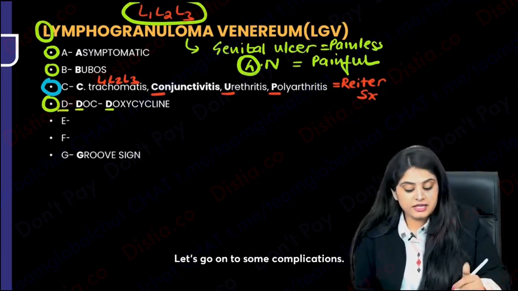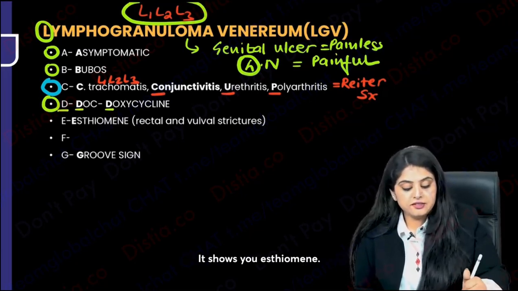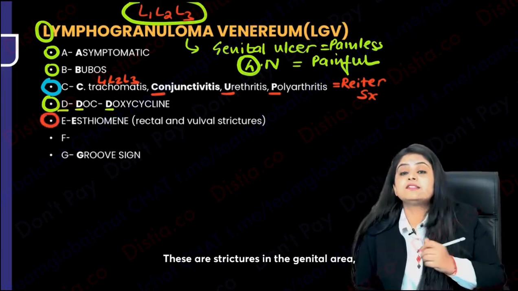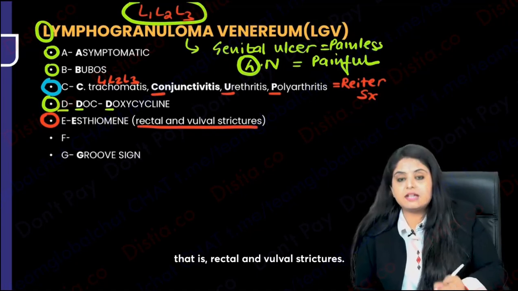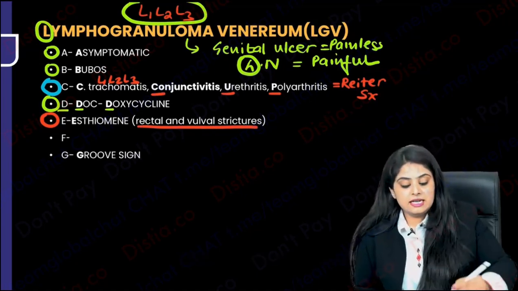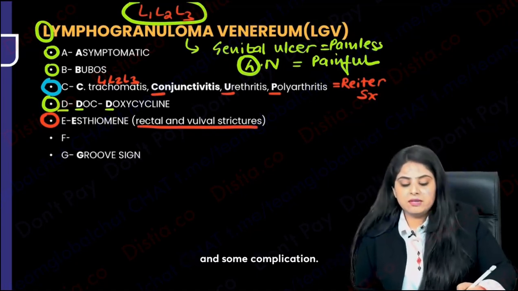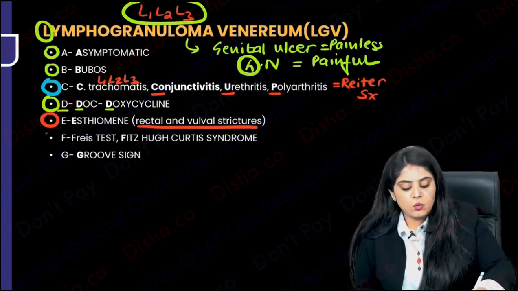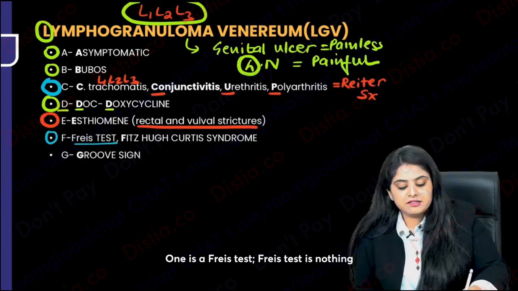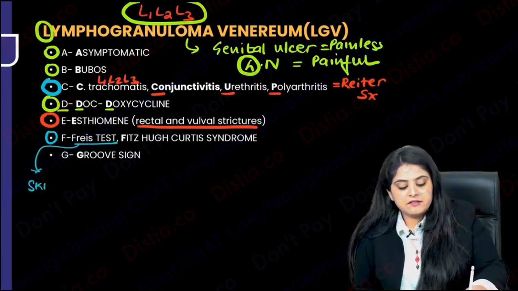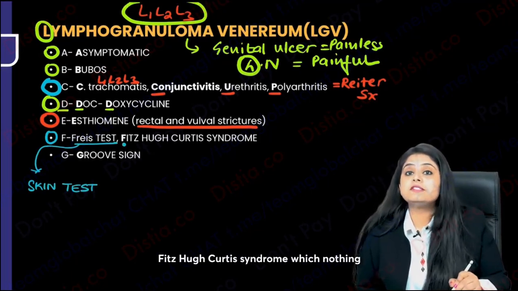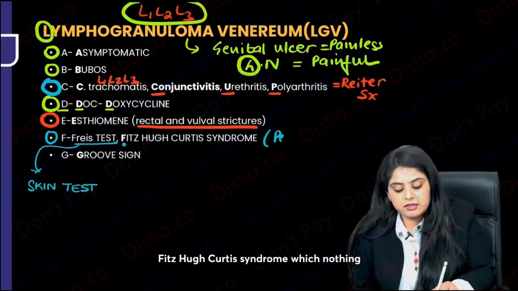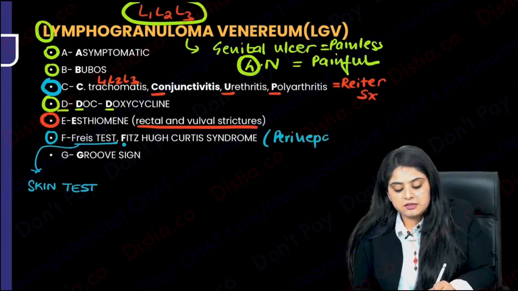Let's go on to some complications. It shows you esthiomene. What is esthiomene? These are strictures in the genital area, that is rectal and vulval strictures. Now let's come to some tests and some complications. It has two F's in it. One is the Frei test. Frei test is nothing but a skin test, and the other F is a complication called Fitz-Hugh-Curtis syndrome, which is nothing but perihepatitis.